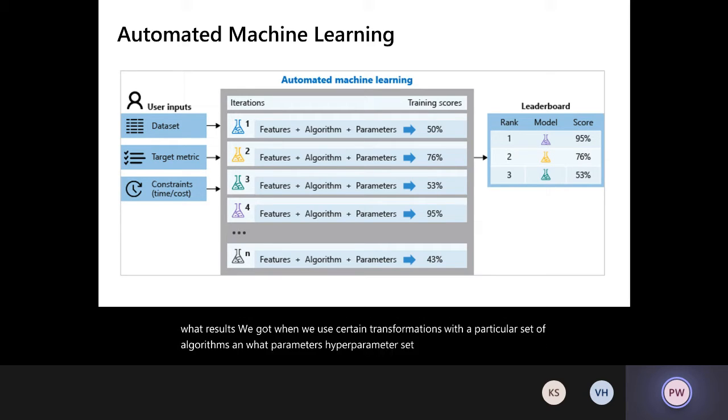So based on all that historical data of how we ran machine learning models, we have built a meta model which takes these as input, right? At least primarily the data set as an input, and gives me a list of different combinations that I can try out for feature transformations, for algorithm values, and for parameters, and runs each of those iterations, arrives at the target metric that we have given for each iteration, and then finally gives us a leaderboard showing, for each iteration, the score that we got for the target metric, right? It gives me those details.